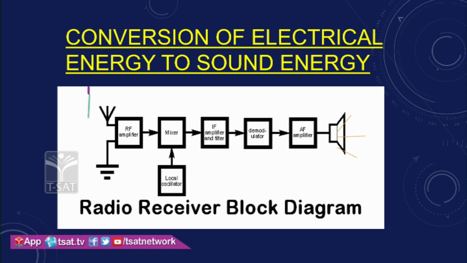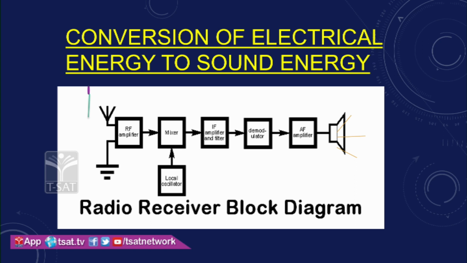The radio amplifier block is the first block, and when the electromagnetic waves reach the antenna, they travel through the radio.